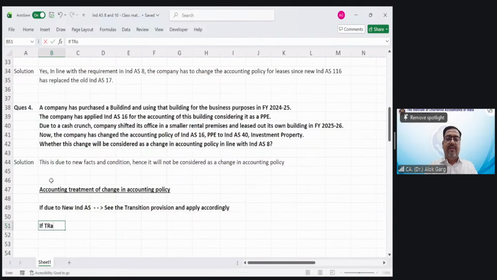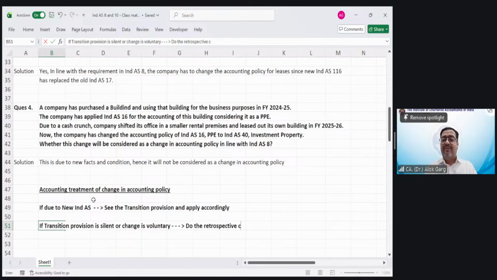If transition provision is silent, or change is voluntary, then what you need to do? Then do the retrospective calculation, means retrospective change, and retrospective application.